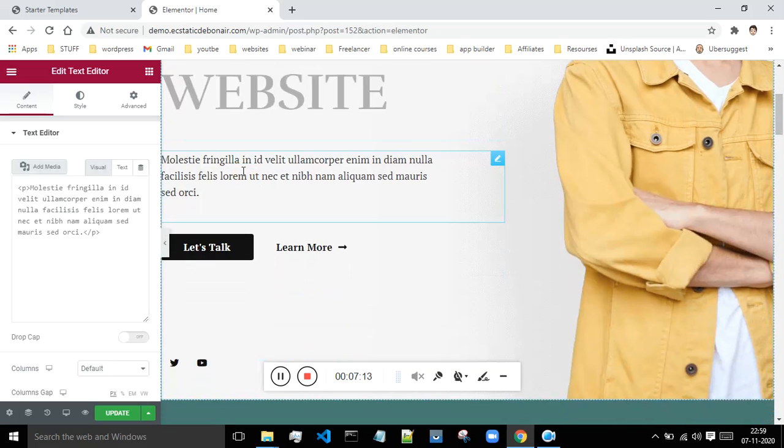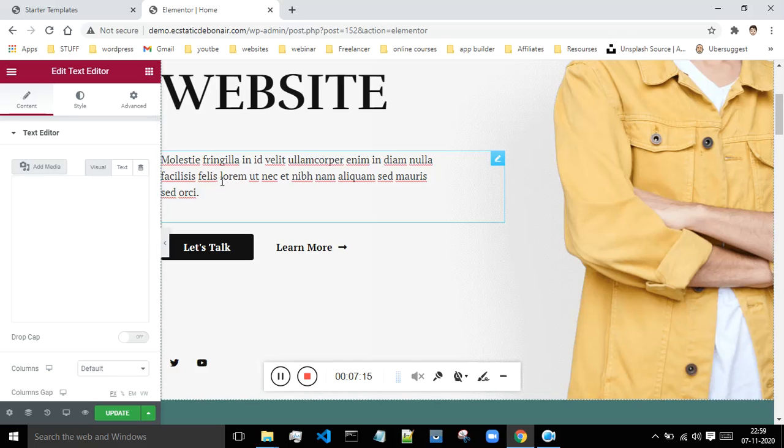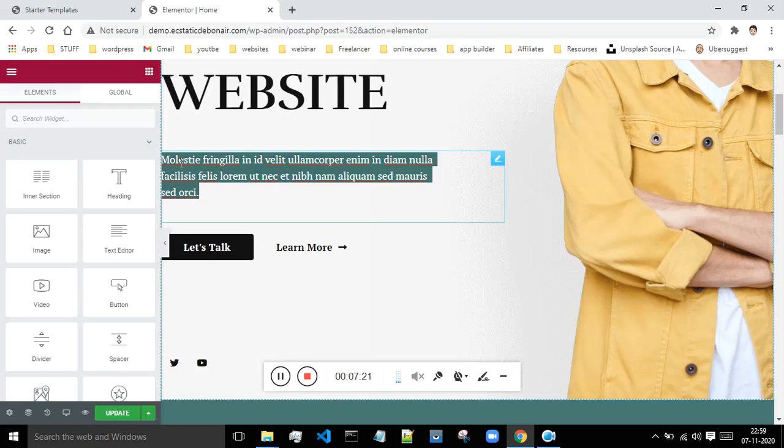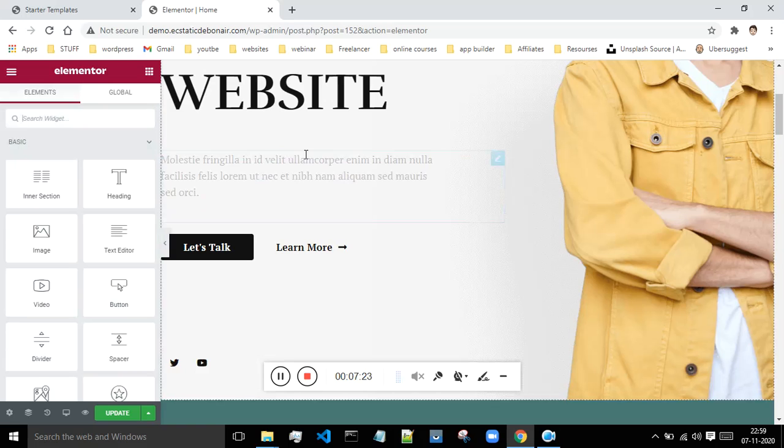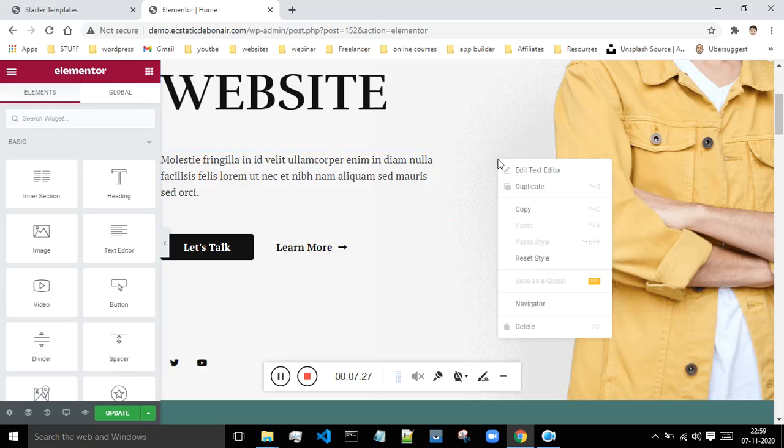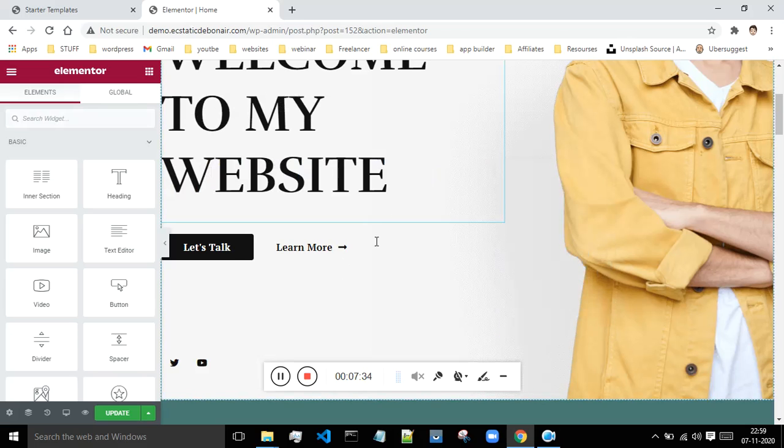If you want to change this text, you just have to click on it, select everything that is present, and press backspace, and you can remove this. If you don't want something, you can do that also. Just right click on this, and you can duplicate it, or delete it if you don't want it. I will say delete, and that text will be gone.